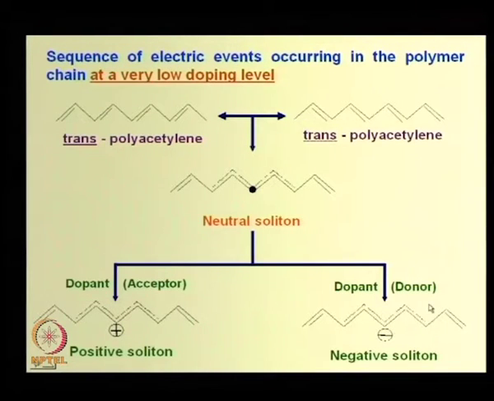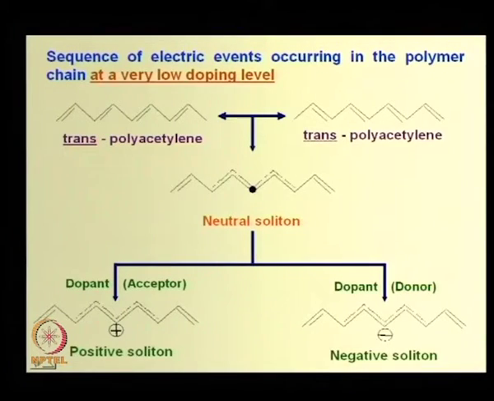Or if some donor has a little excess of electron, it is having problem with this excess electron, so it will try to remove it. If it gets some suitable acceptor, that will release. So, positive soliton means the soliton has positive charge.